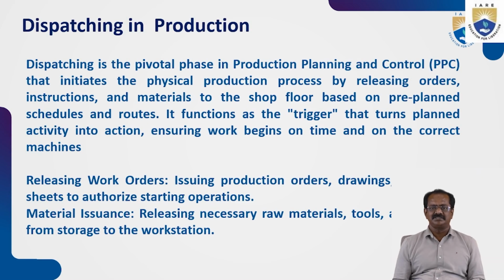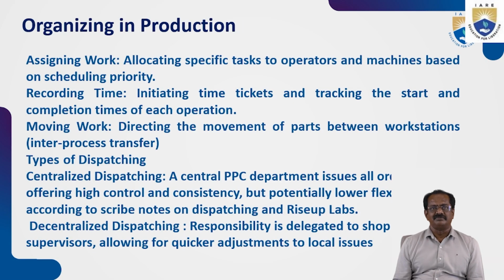Next is dispatching. Dispatching is after everything is planned, the material is dispatched and it reaches the workstations. So all this organization and production is planned very well, and the planning, which is the key to production, is done in the administration department, and once it is approved by the general manager, every detailed planning is done by the junior managers, and from there the supervisors. So once this plan is approved, they release the work order, then they take the material from the godown and it will be placed further.